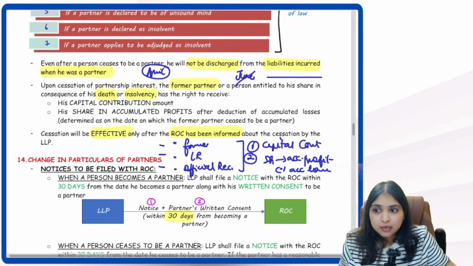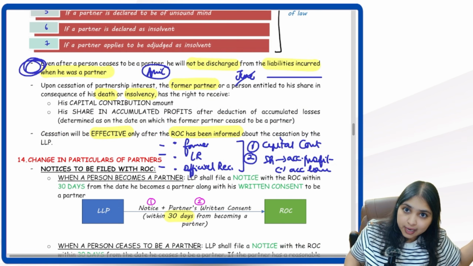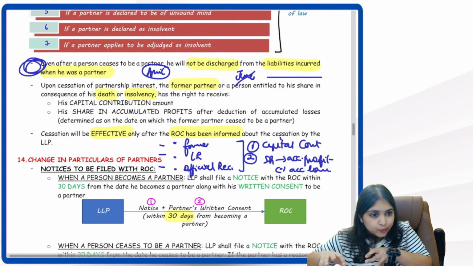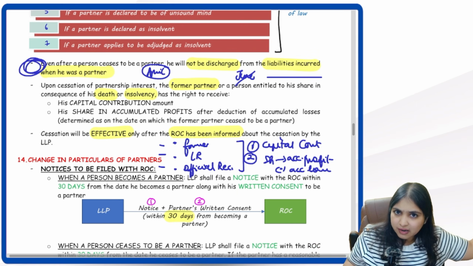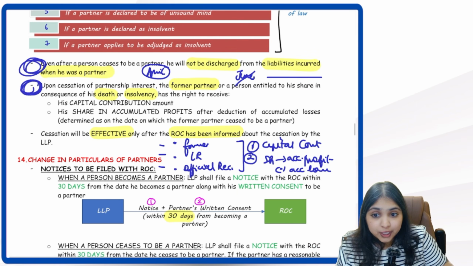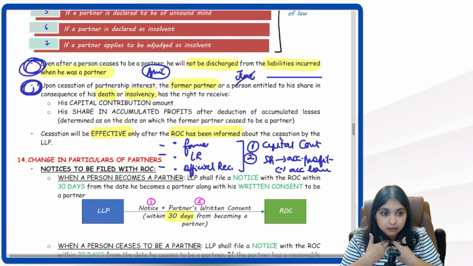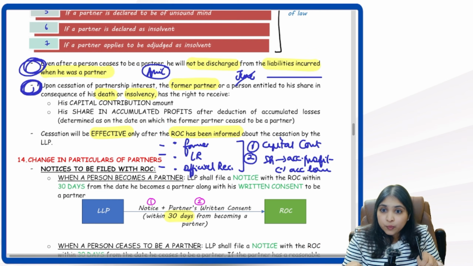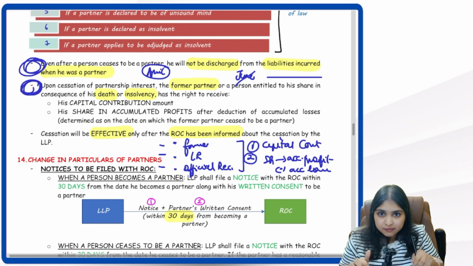First extra point we learned was, even after I cease to be partner, even after that, I will continue to be liable for whatever I did when I was a partner. For those liabilities, I will continue to be liable even after cessation. Then second extra point we learned, if I resign from the LLP, I have become a former partner. If the partner dies, then his legal representative will enter into the story. If partner becomes insolvent, official receiver will enter into the story.